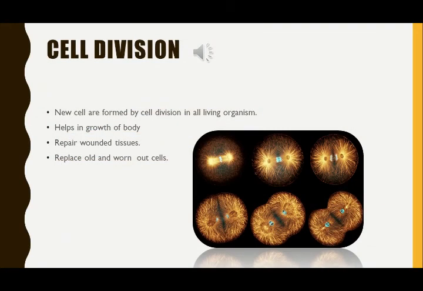Cell division. As you know, new cells are formed by cell division in all living organisms. New cells always arise from the pre-existing cells. It is possible only by the multiplication. The process by which multiplication is achieved is called cell division.